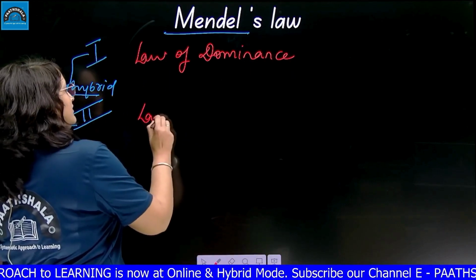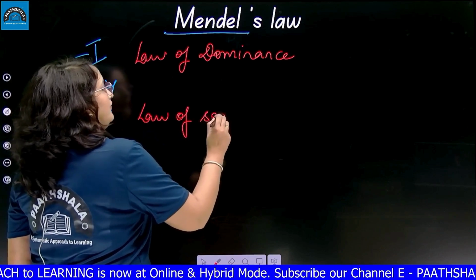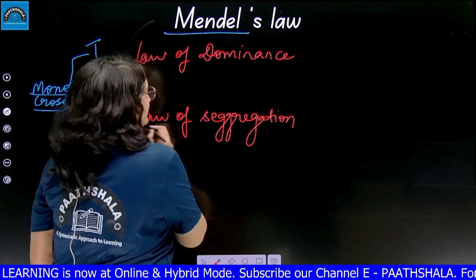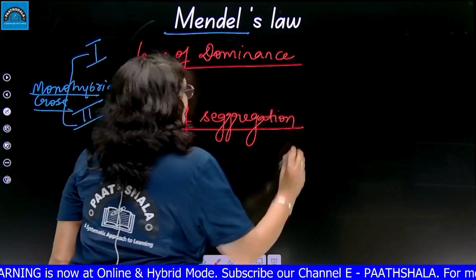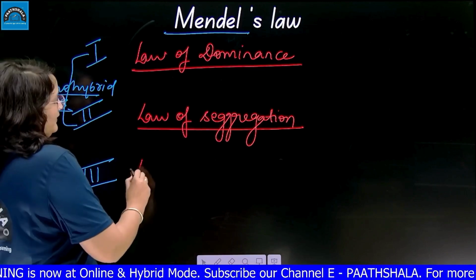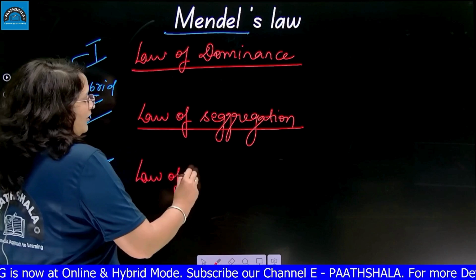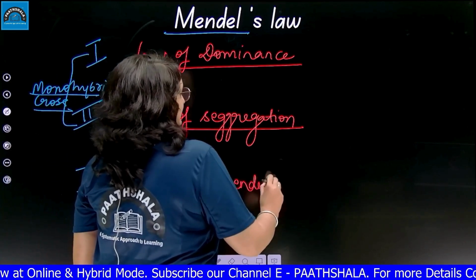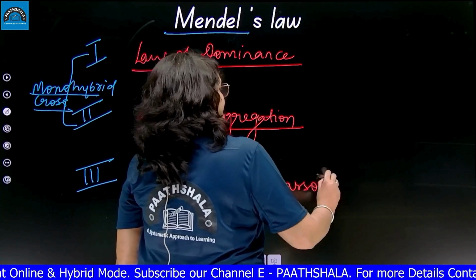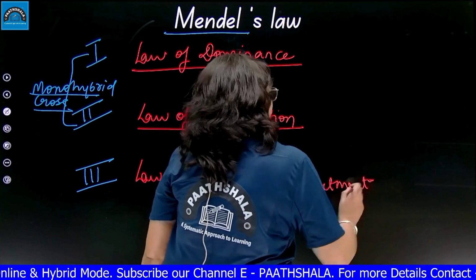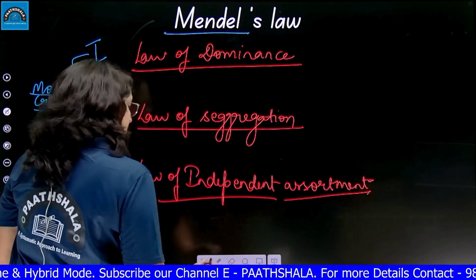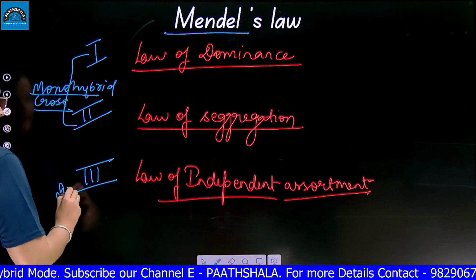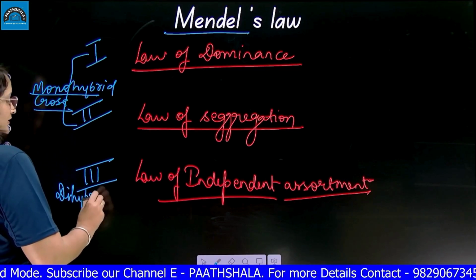Second law was law of segregation. And the third law was law of independent assortment. This is the third law, and it was based on dihybrid cross.